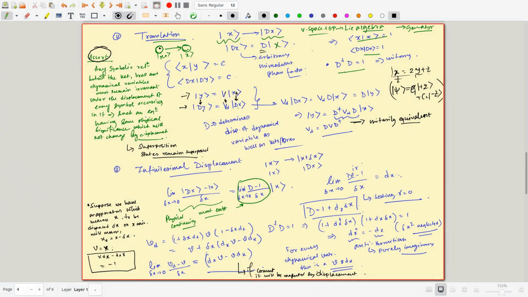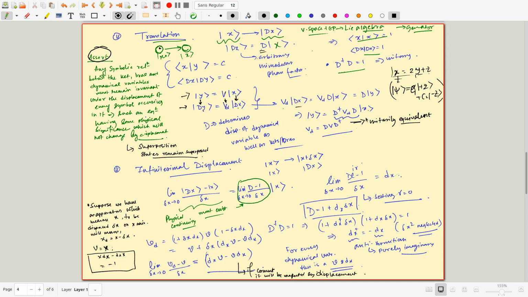Okay, so let's write down this Vd. Vd acting on dx can be written as Vd dx, because x to dx is nothing but d acting on x, and similarly this is equal to dy. So dy is nothing but d acting on y. So y can be written as d dagger dy, since d dagger d is 1, so d dagger Vd dx. Similarly, you can write Vd as d V d dagger.